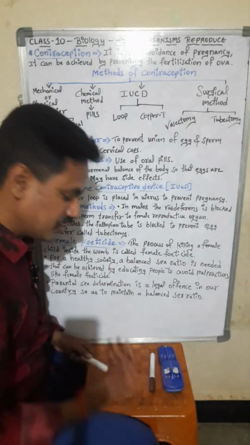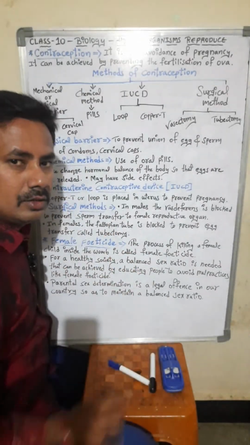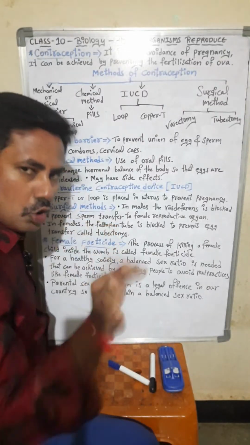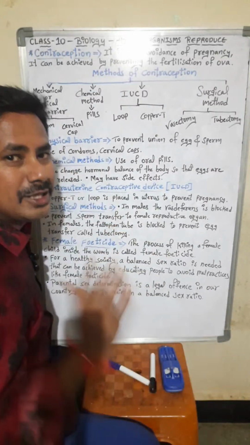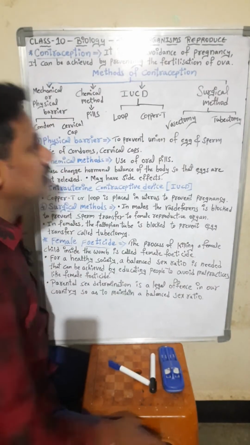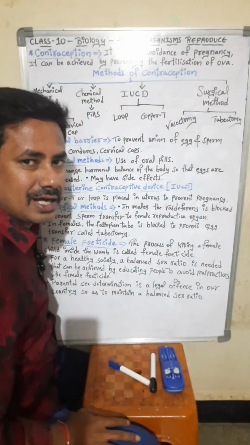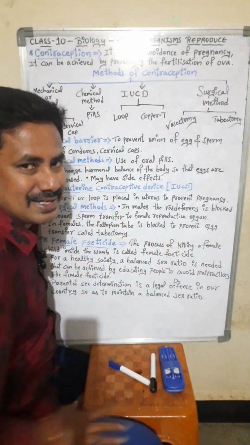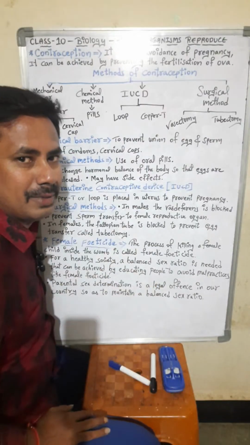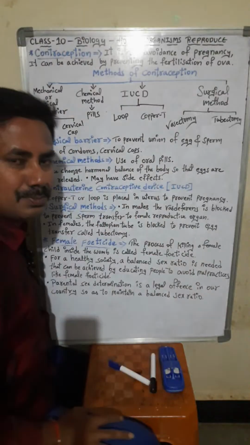Fertilization, as we have already studied, means the fusion of male and female gametes. The male and female gametes must not fuse. It should be stopped. How can it be stopped, students? There are four different methods to avoid pregnancy, called contraception methods or contraceptive methods. Which are the four different types?